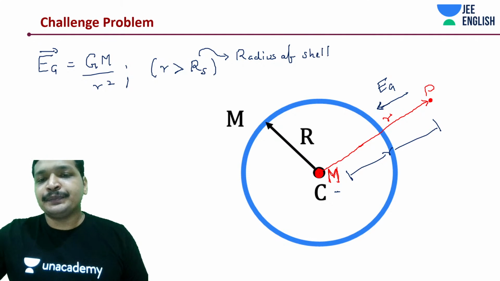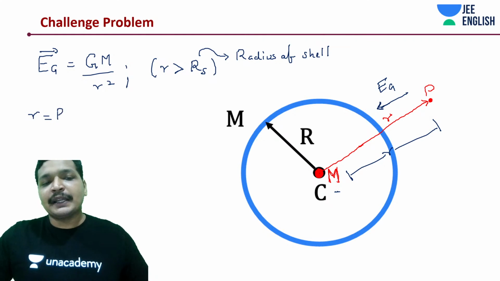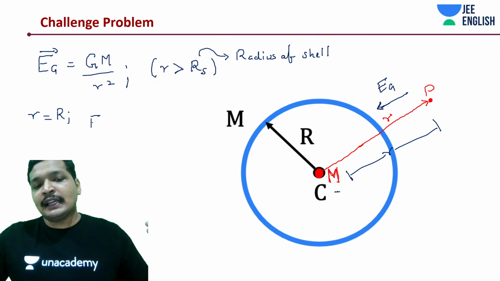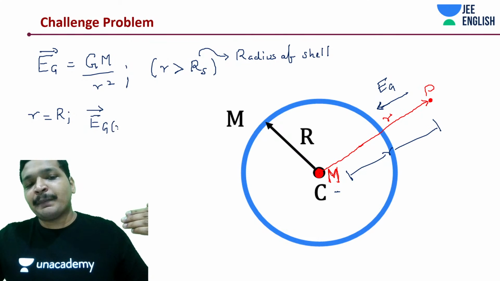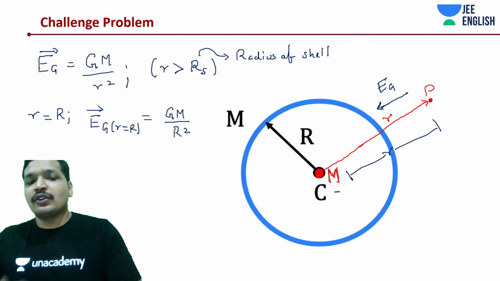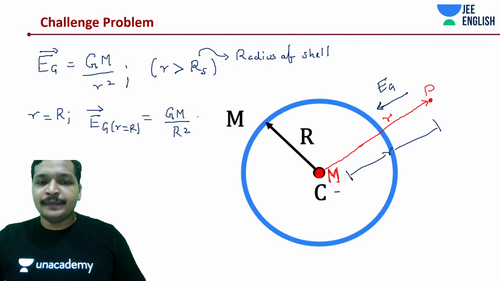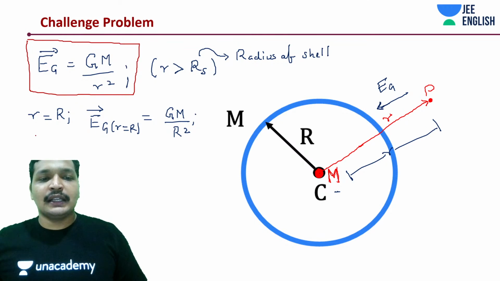And one more thing. If r was equal to R, then what happens? This is still applicable. The field would be how much if r is equal to R? I am just talking about a special case. In that case, the gravitational field is going to be GM by capital R square, because r is equal to R. Simple, easy. There you go, you got your answer. This was your answer, and this was your special case.